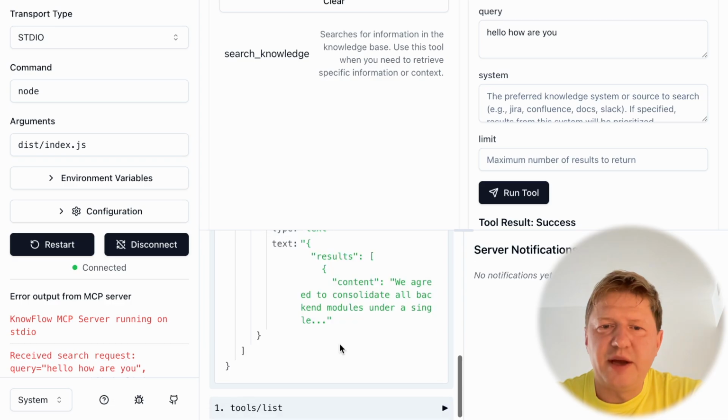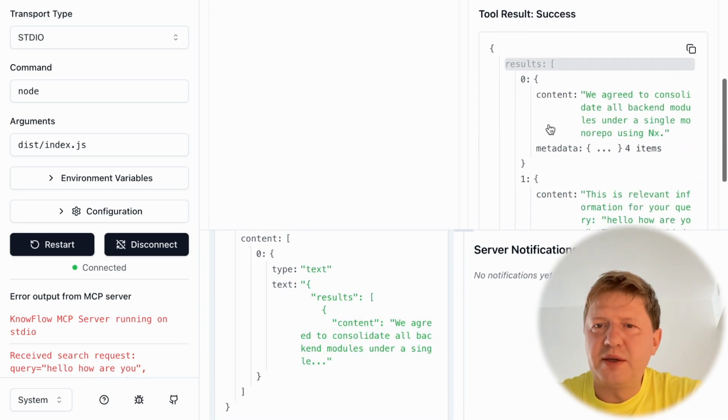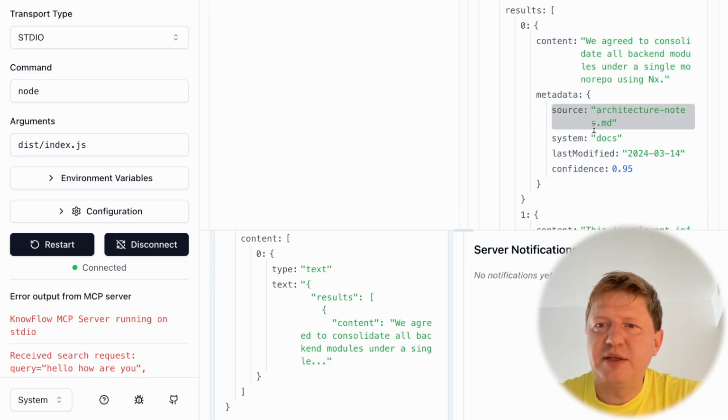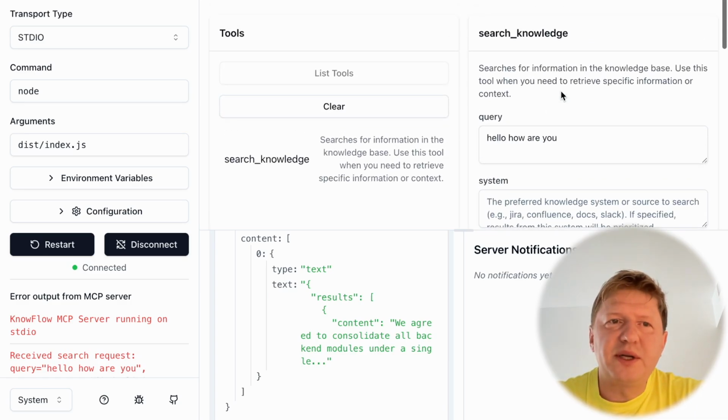And the response we have is our dummy response we generated, right? Or we can see it here as well. So we have a content, and we have a metadata, and all the parameters. So the first logical step when you build your MCP would be to run the inspector and check how it's behaving.